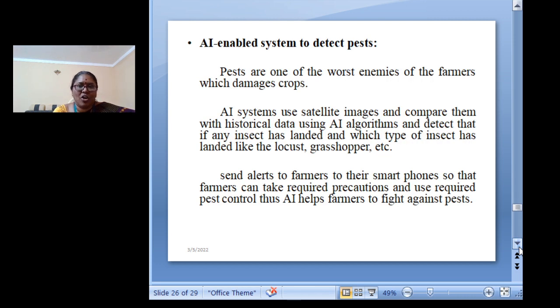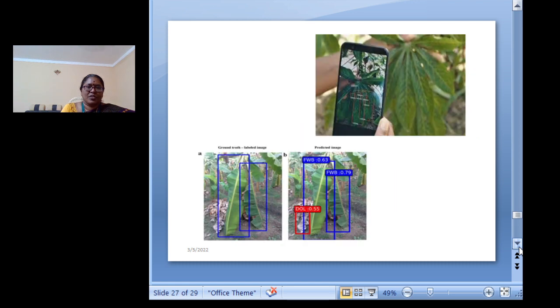Now, the pest we have already discussed. Pest control is also done by an artificial intelligence system using satellite images, and a message will be sent to the farmers to control the pests or insects that have landed in their farm. This is a snapshot showing banana plant growth and the pest controls used. Everything is shown in this slide.